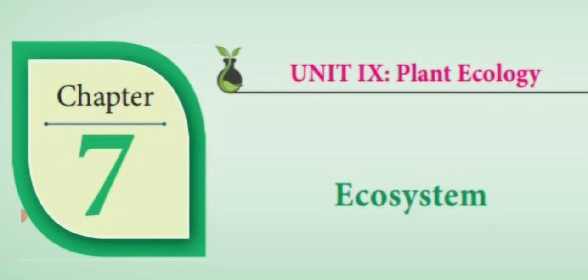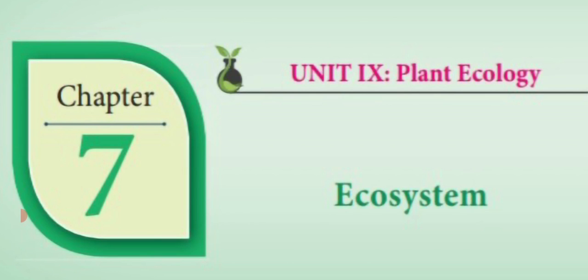The organism which occupies more than one trophic level is known as an omnivore.